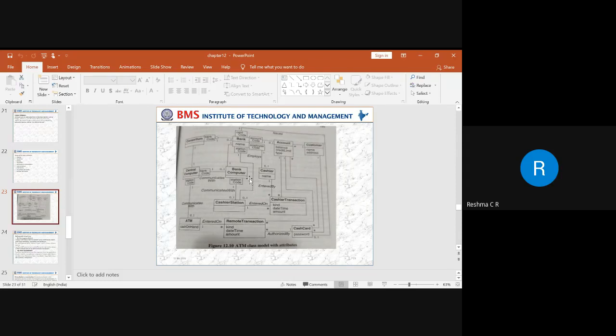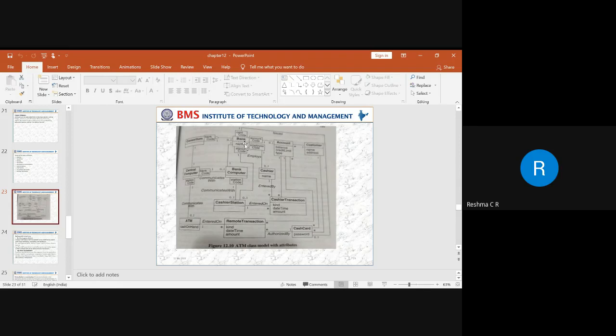So here in an ATM class model, in this case study, we are using a consortium as one particular class, and the consortium has a qualified attribute, we are referring to the bank code as a qualified attribute. Here you can observe in this diagram we have also used a multiplicity. One bank code can refer to 0 to 1 bank name. That means a bank code refers to only one single bank.